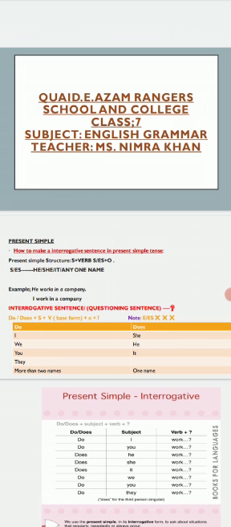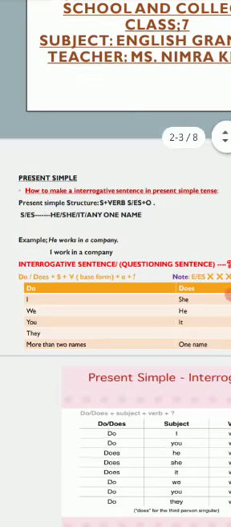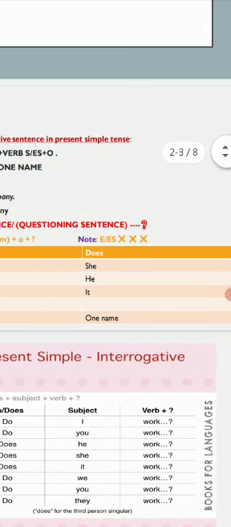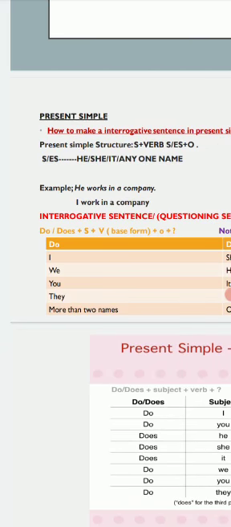would be quite different. We are going to use two helping verbs here, and these are do and does. We use do with I, we, you, and more than two names. And does is used with she, he, it, and any one name. And the sentence structure would be like do and does at the first position, then we have our subject, then verb base form, and then object with a question mark.